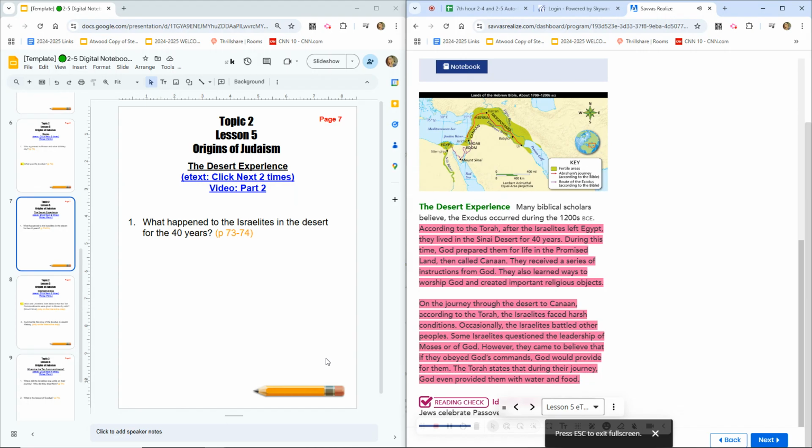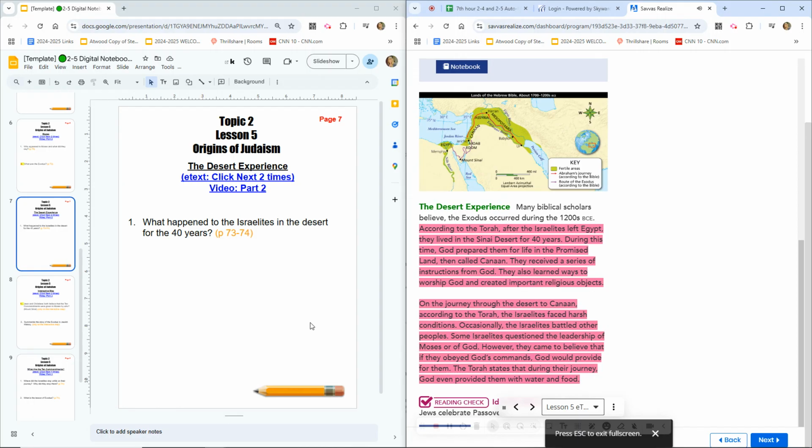The desert experience. Many biblical scholars believe the Exodus occurred during the 1200s BCE. According to the Torah, after the Israelites left Egypt, they lived in the Sinai desert for 40 years. During this time, God prepared them for life in the Promised Land, then called Canaan. They received a series of instructions from God. They also learned ways to worship God and created important religious objects.